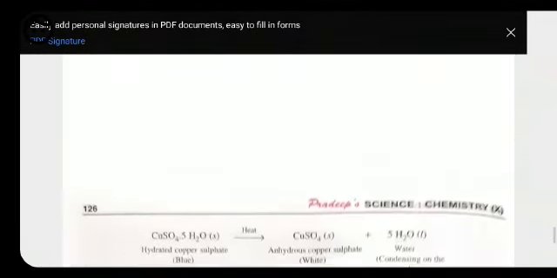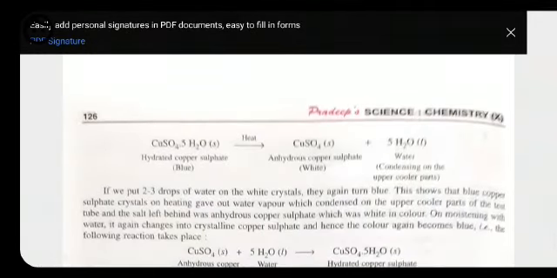See, here we have a few examples, like copper sulfate CuSO4.5H2O. Because it has 5 water molecules, the color of this copper sulfate is blue. But as we heat this copper sulfate, it loses its water molecules, and we get copper sulfate and 5 water molecules as a byproduct.